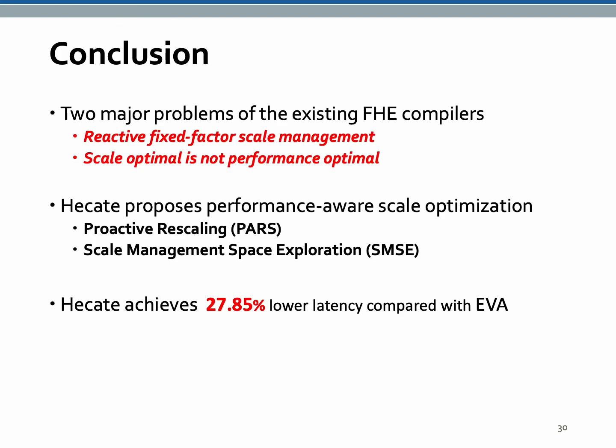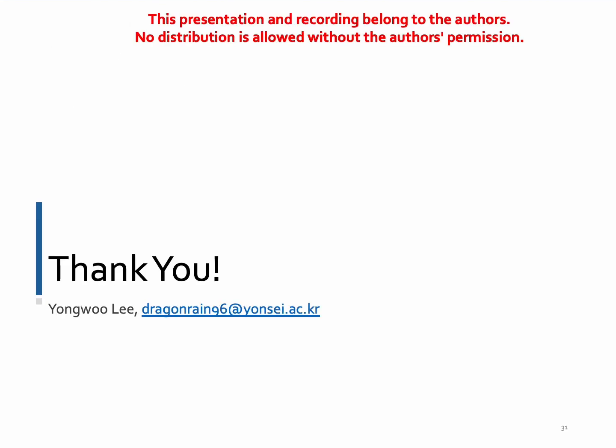We find two major problems of the existing FHE compiler. First, reactive fixed factor scale management, and second, scale optimal is not performance optimal. HECATE proposes performance-aware scale optimization with proactive rescaling with downscale and scale management space exploration with performance estimation. HECATE achieves 27% lower latency compared to EVA. Thank you for listening.